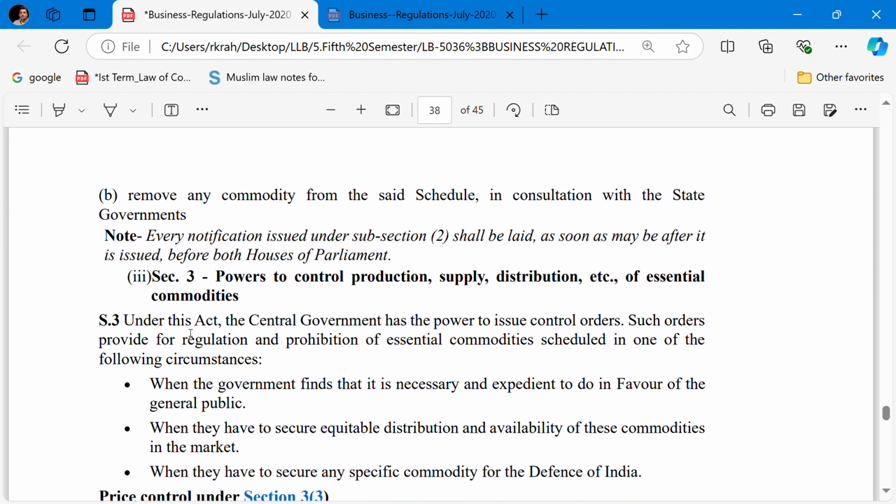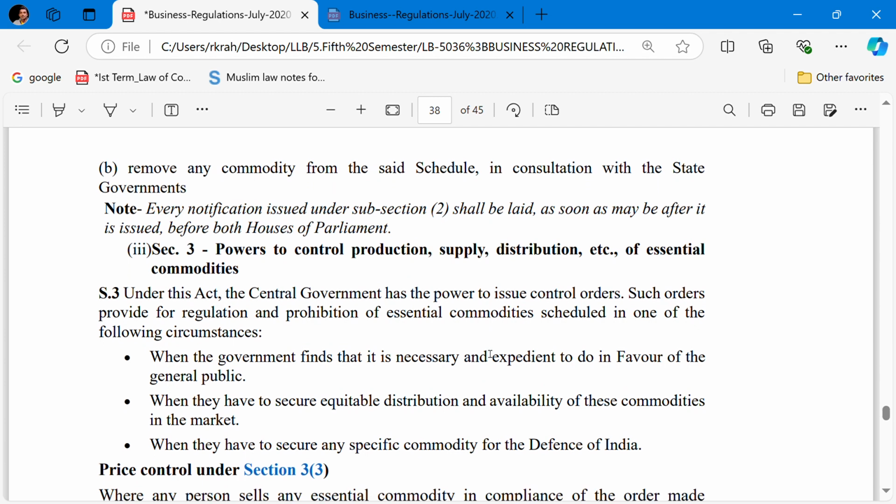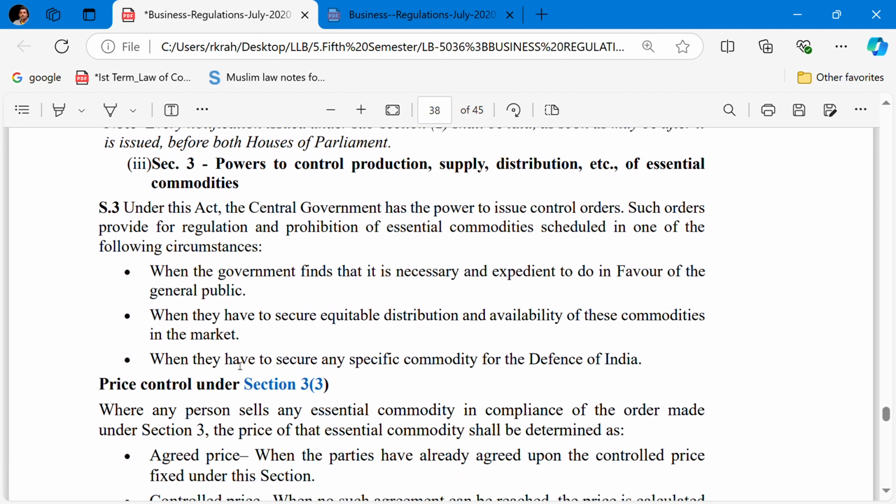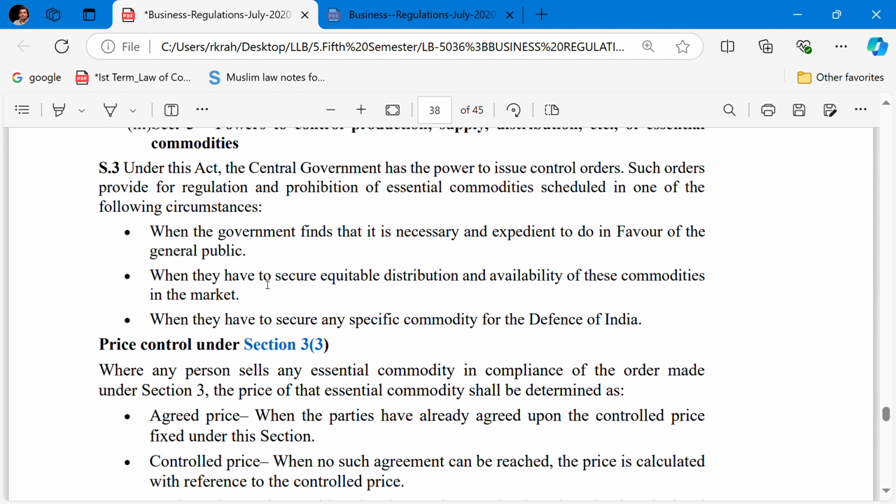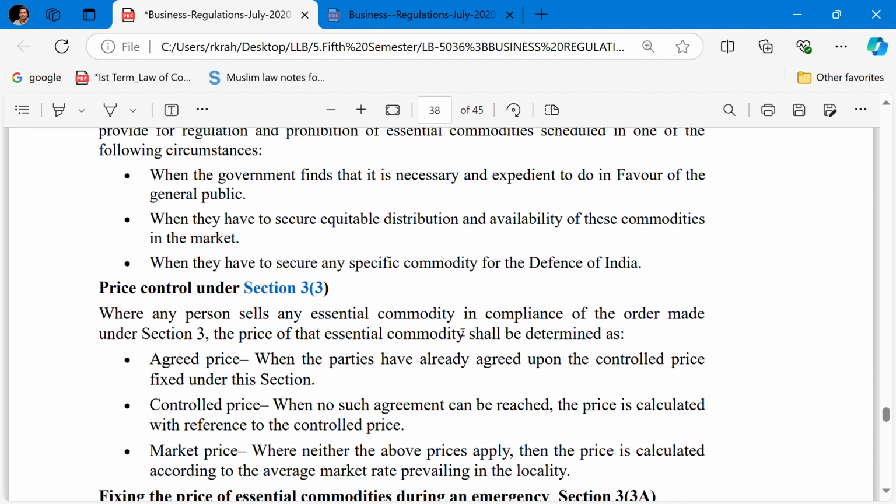Under this section, the Central Government has the power to issue control orders, and such orders provide for the regulation and prohibition of the essential commodities in the Schedule in the following circumstances: when the government finds it necessary and expedient to do so in the public interest, when they have to secure the equitable distribution and availability of the commodity in the market, and when they have to secure any specific commodity for the defense of India. Price control under subsection 3 of Section 3.